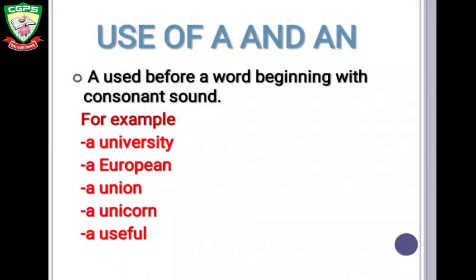A is used before a word beginning with a consonant sound, like a university, a European, a union, a unicorn, a useful. Here it is producing the U sound.